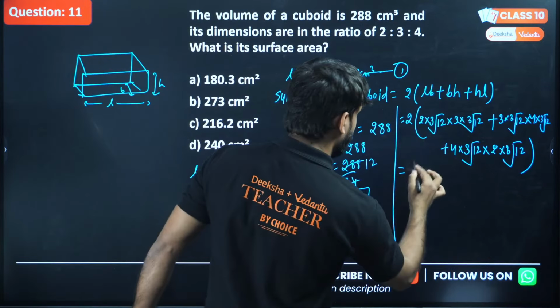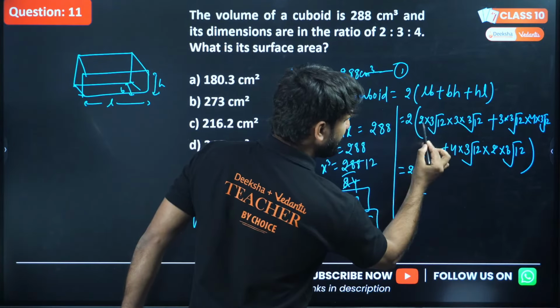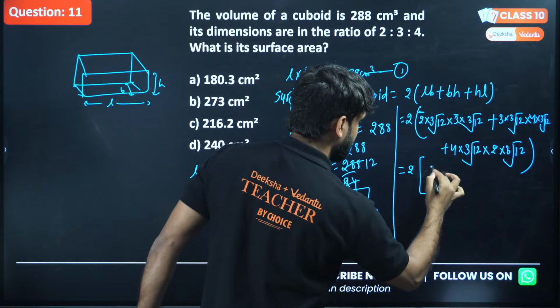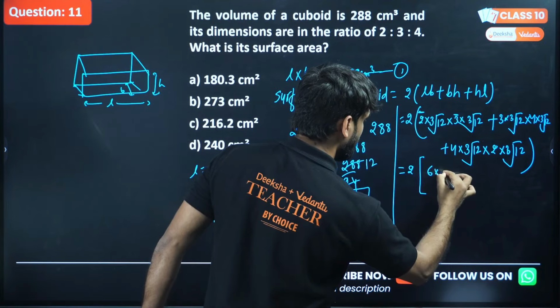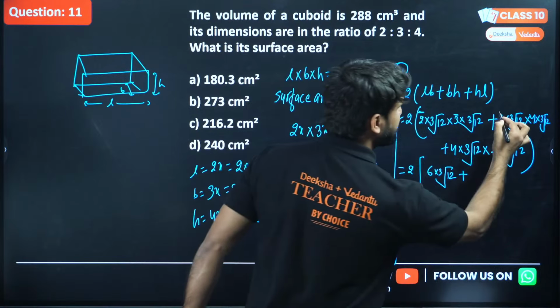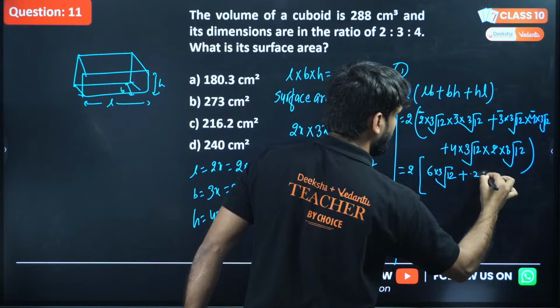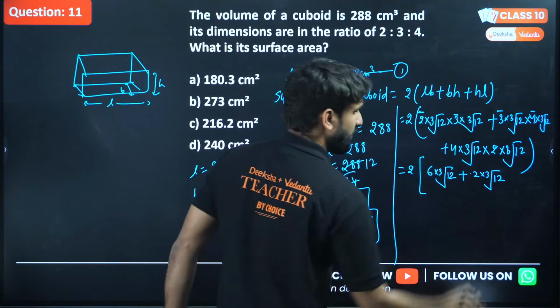So what will be the final result here? Look, 2 into 3, these two numbers will multiply, so 6, and this is also there, cube root of 12 into cube root of 12. Plus, we can multiply 3 with 4, so this will be 12 into cube root of 12 into cube root of 12.